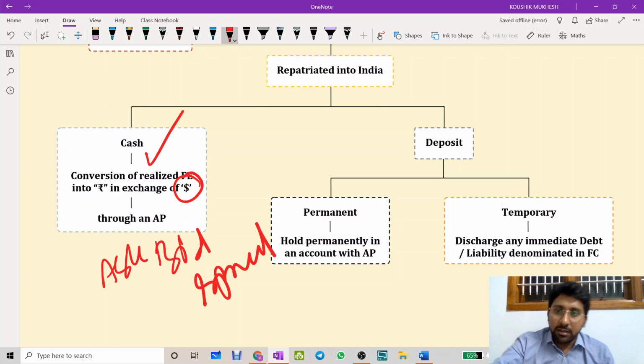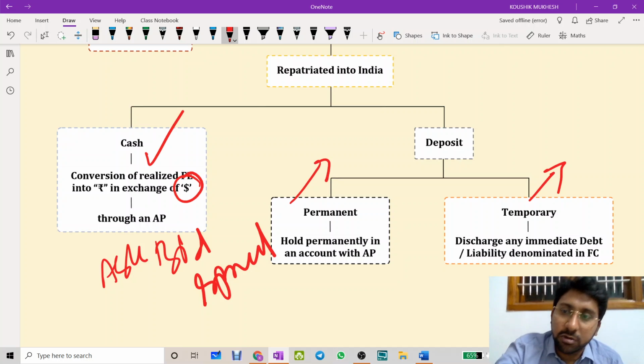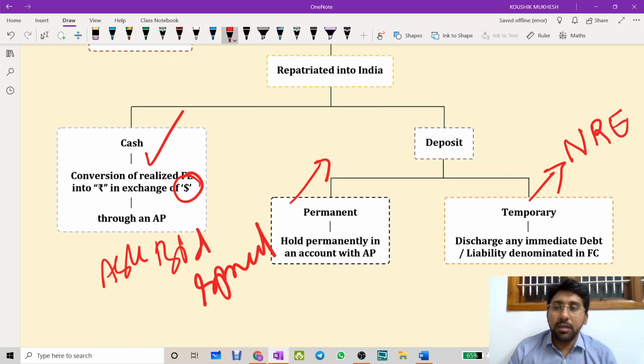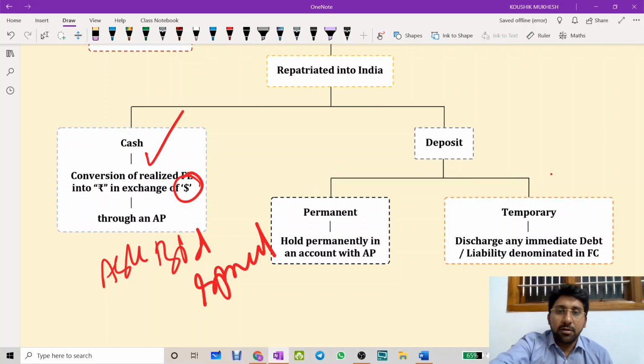For example, this account, temporarily what I will maintain, is called NRE account. If you are a non-resident or if you are a resident, you can temporarily keep it with the authorized person. Okay, I will explain you clearly. If you are a non-resident, NRE will operate. I already told you about NRE concept. Okay, but if you are a resident PRA, since our example is on PRA, I will explain in this way.